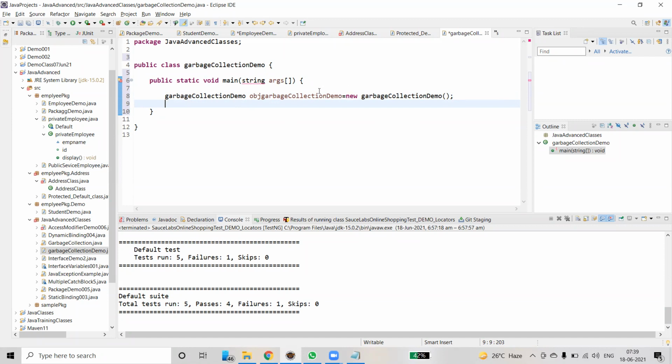Now I'm just going to nullify this object. Control C, Control V, equals null. That means we are killing an object directly or indirectly. We are going to create one more object.